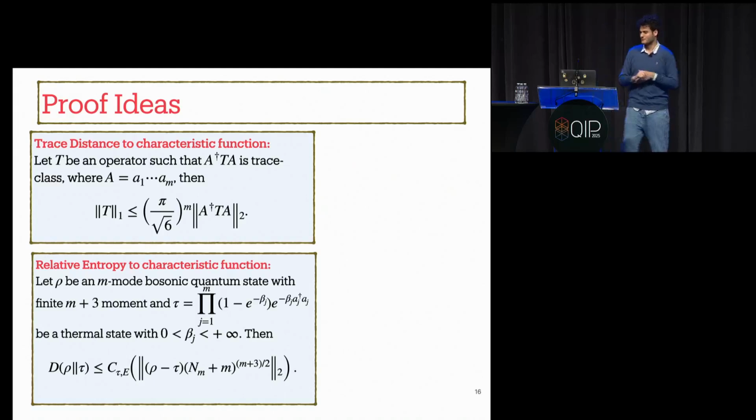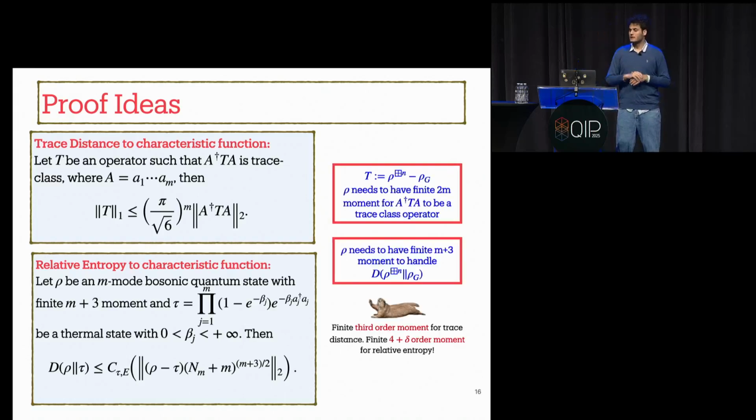So that's my comment. But in our work, these two lemmas were not very useful on their own. Why is that? Because just look at the conditions on moments. For example, suppose we want to use the first lemma and handle the trace norm of rho n minus rho g. As we want A dagger TA to be a trace class operator, rho should have a finite 2m order moment, which we don't have that assumption. We just wanted to handle that trace norm, assuming the finiteness of third order moment.